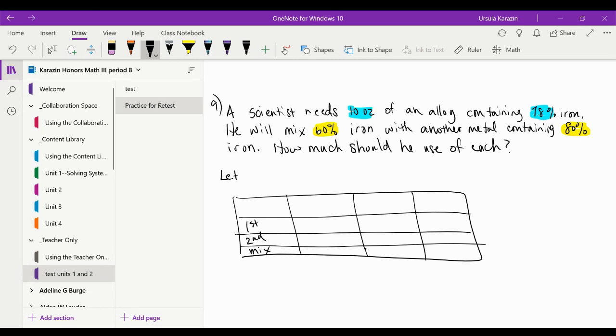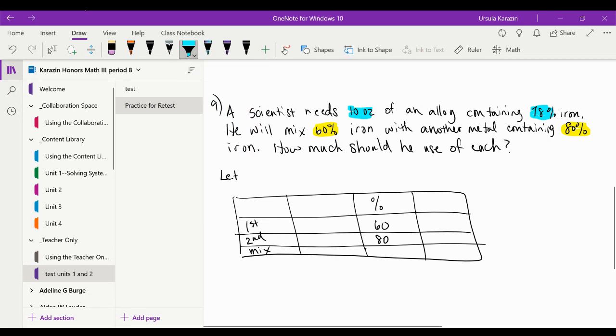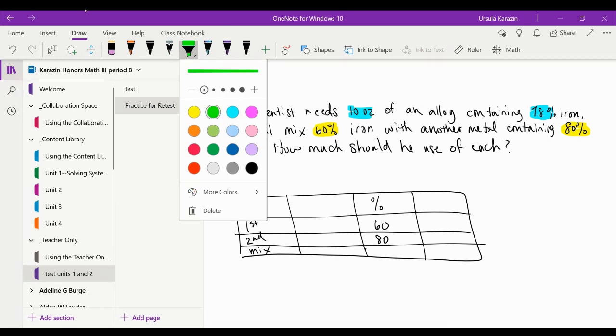And let's see what it told us. The first one has 60% iron. And the second one has 80% iron, but it never told us how much there were of those two. And we know that because that was the question. The question was, how much should he use of each?